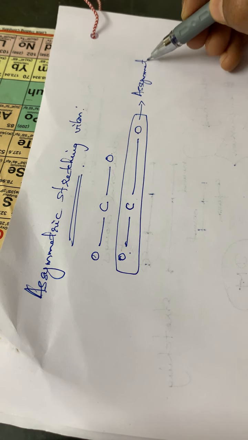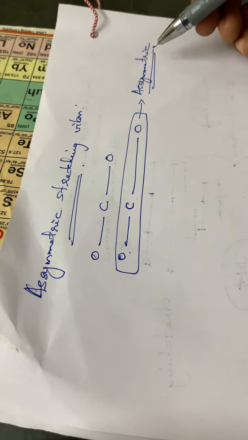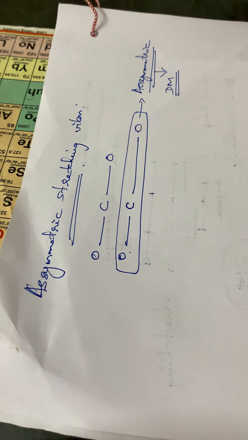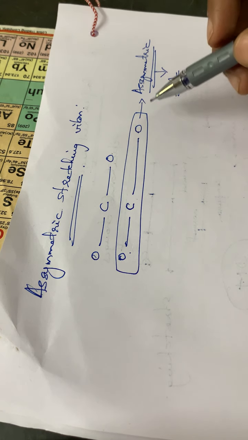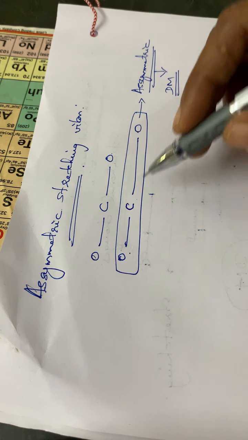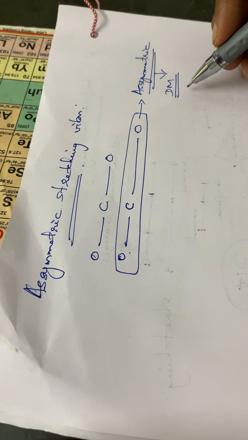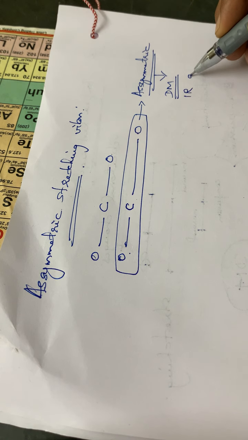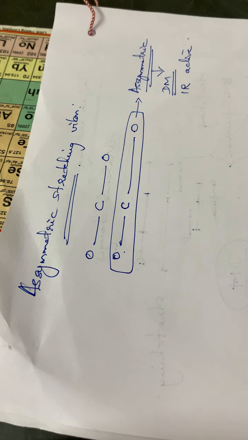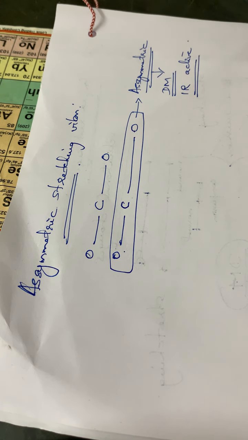So at this stage of asymmetric position, what happens? The molecule will have a dipole moment. Okay, the molecule will have a dipole moment if it has an asymmetric stretching vibration, and therefore in this vibrational mode, the molecule will be IR active. Okay, at this asymmetric stretching vibration mode, the molecule will be IR active.